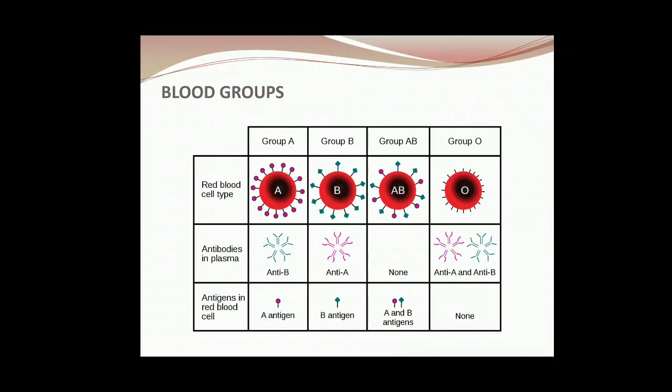Antibodies are present in the plasma and antigens are present on the surface of RBCs. So if blood group is A, antibodies will be B. If blood group is B, means antigen is B, so antibodies will be A.